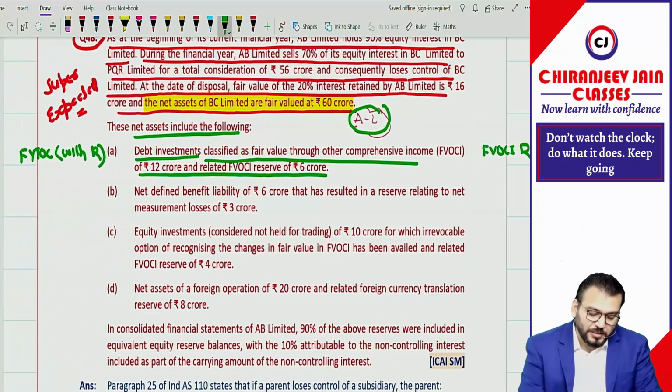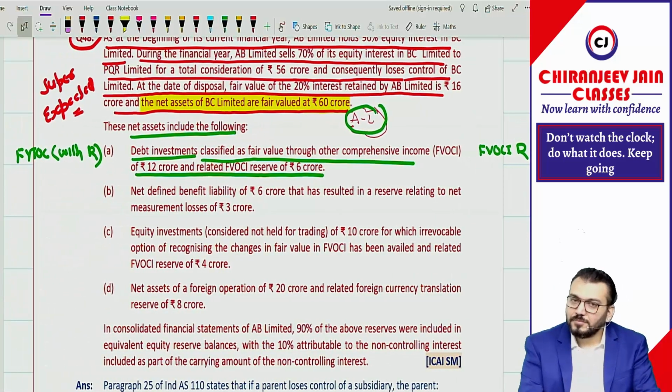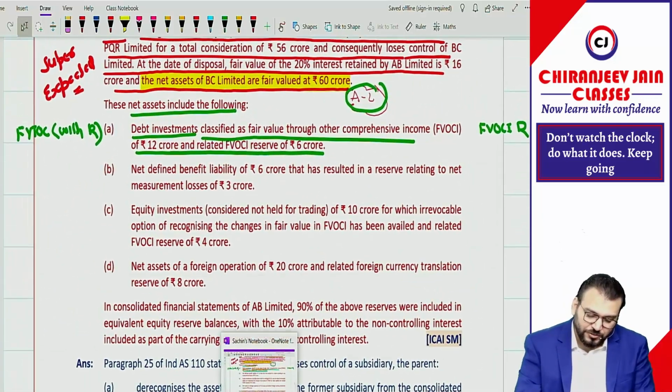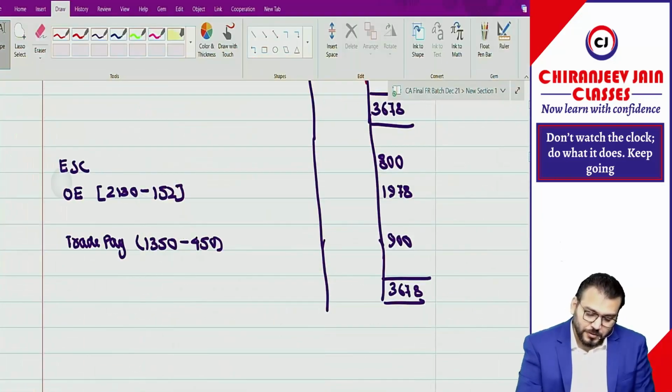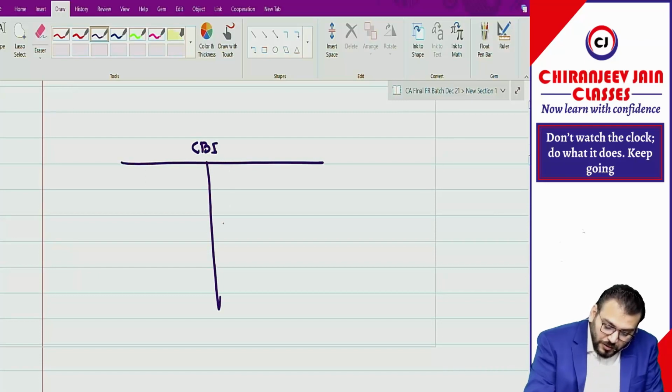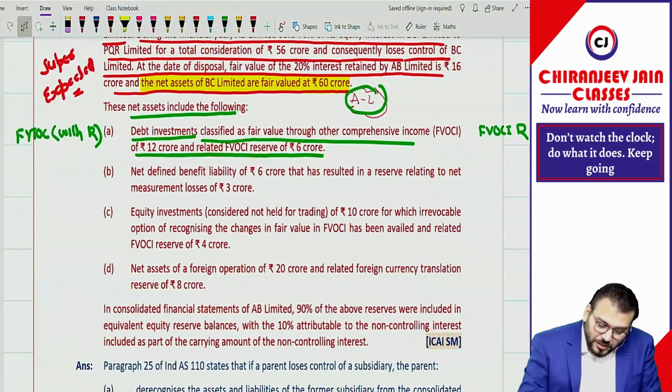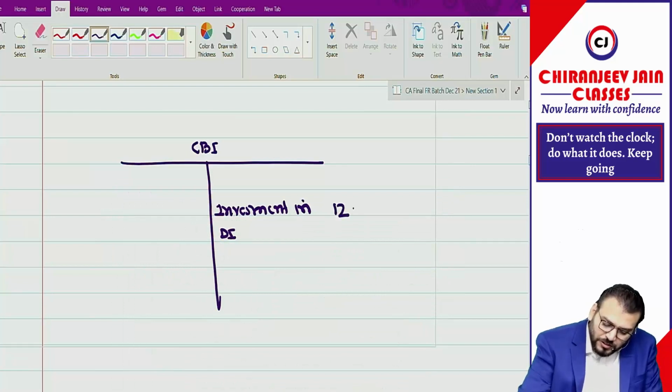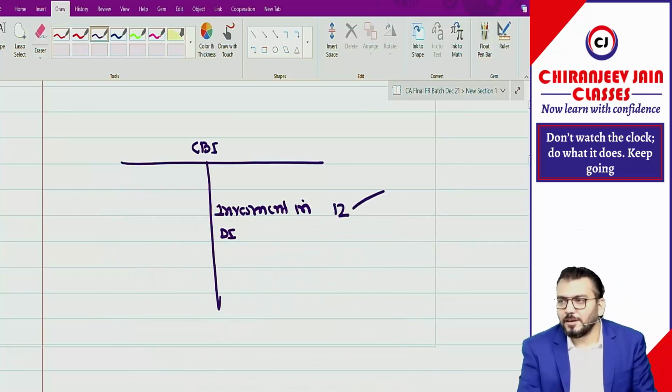Means what I am saying, this includes one investment. This investment is already in assets and liabilities in the consolidated balance sheet. Everyone just try to understand. This is CBS, but is the investment coming in CBS or not? Investment in which instrument? That instrument. How much is it coming? 12 crore. So this is already considered in net asset. We are not discussing that.